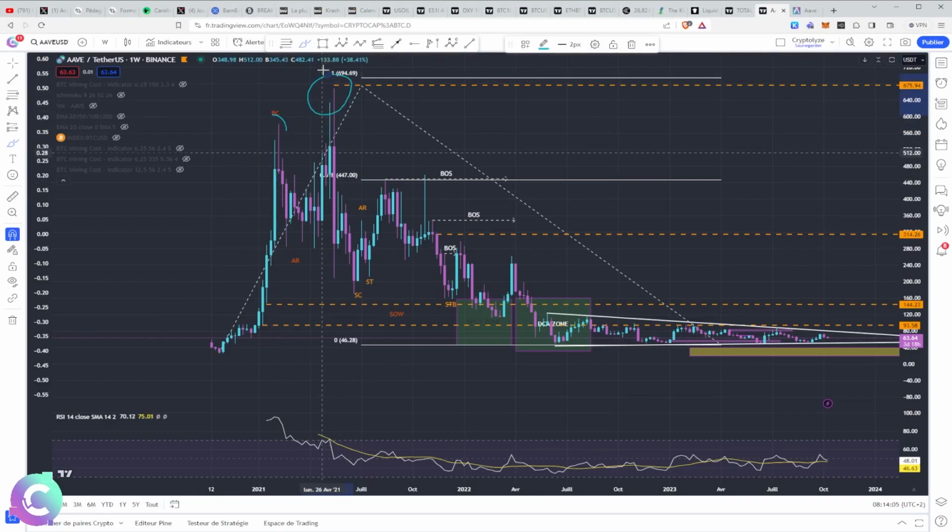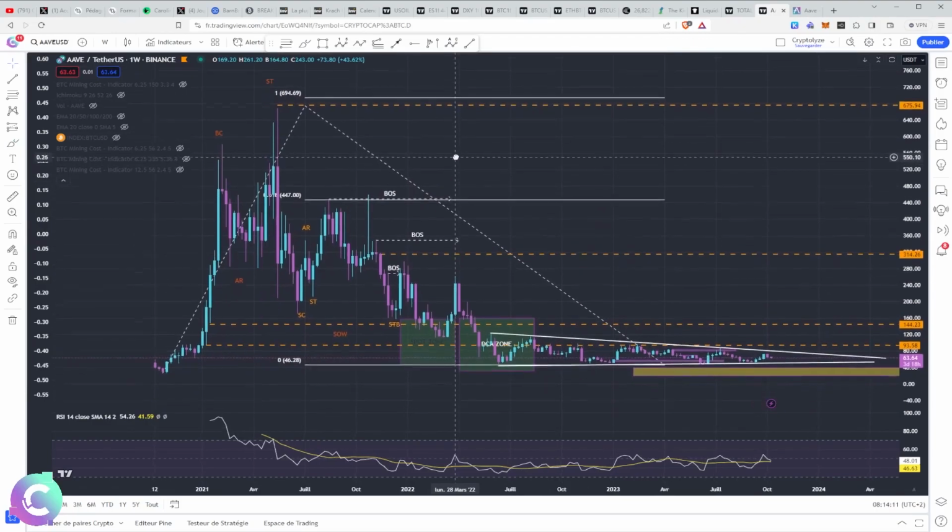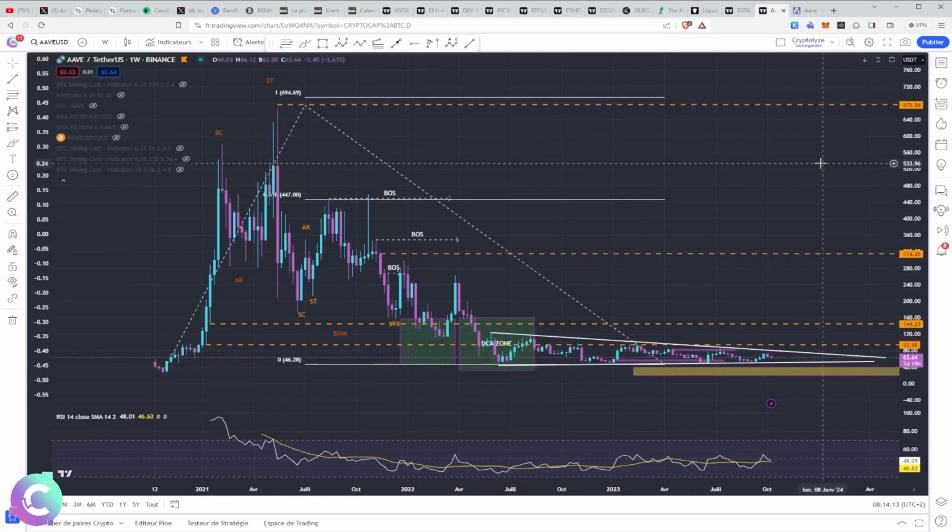And the fact of having both explains to us very clearly that we are in a phase of transformation at the asset level here of the AAVE, which is rather logical. We have something which is rather bullish in the long term, especially since we are working on classic reaccumulation zones at the level of this zone, and that we had this whole period of dilution, this whole period here where the price worked downwards while we did not necessarily have a bearish impact on the market.